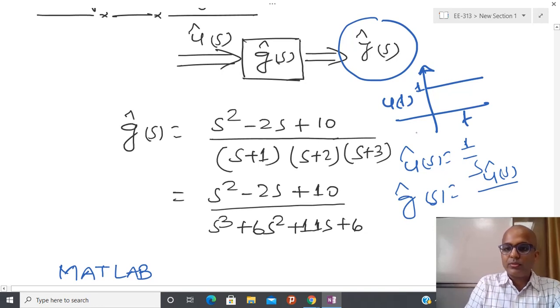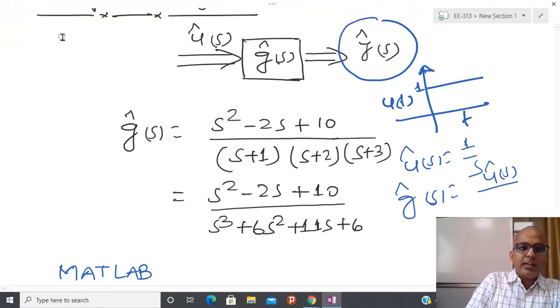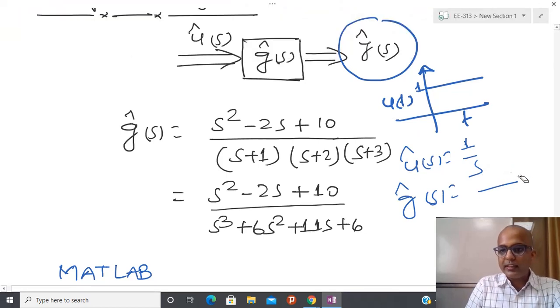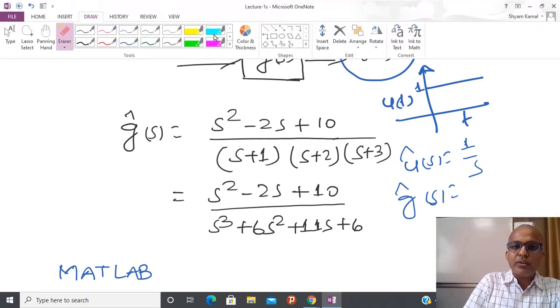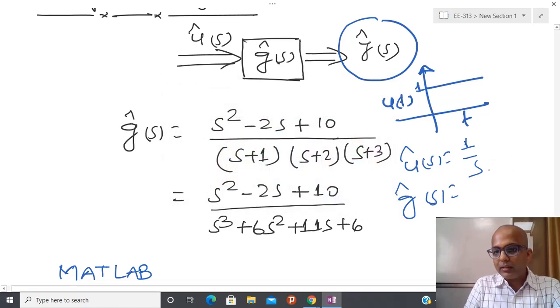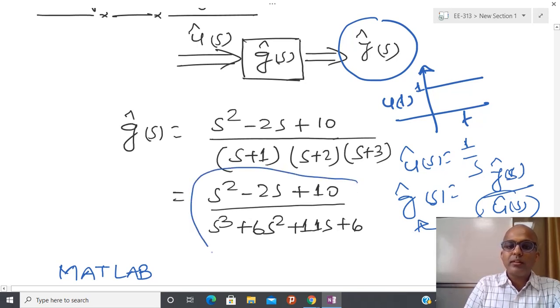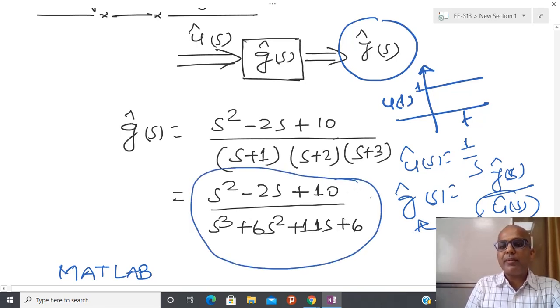So basically I have to do it like this. Here this quantity is output by input, so I have to express it with the output being Y cap(s) by U cap(s). And in this way you have to multiply this quantity by 1/s. So this whole transfer function is going to be multiplied by 1/s.